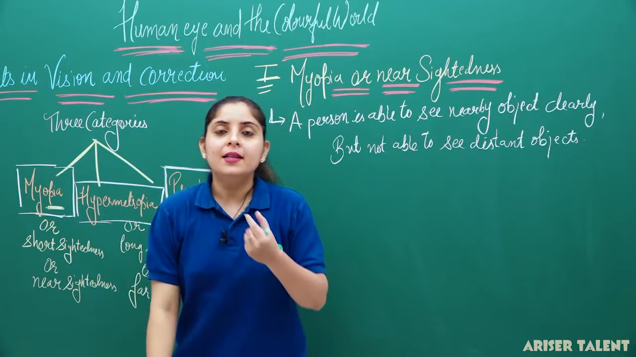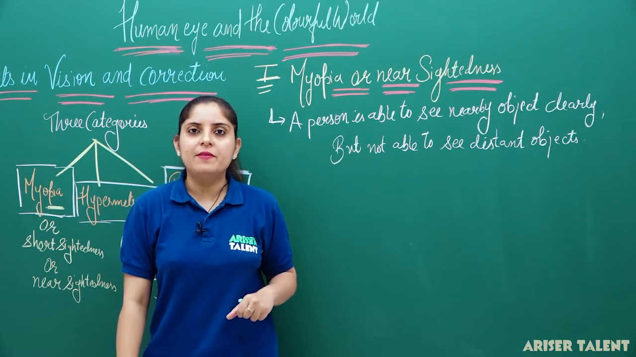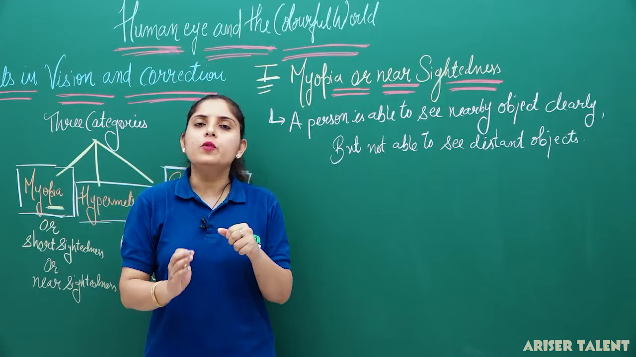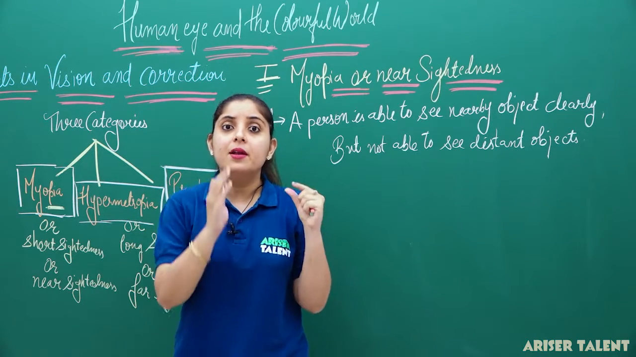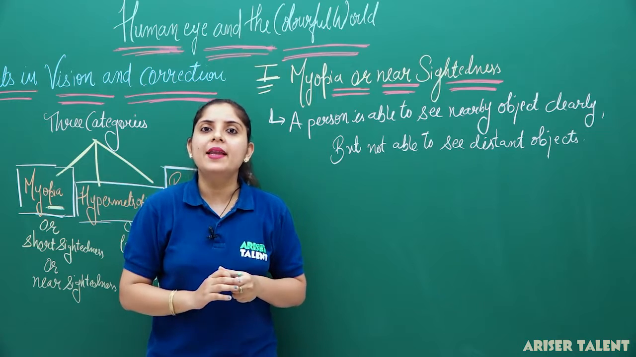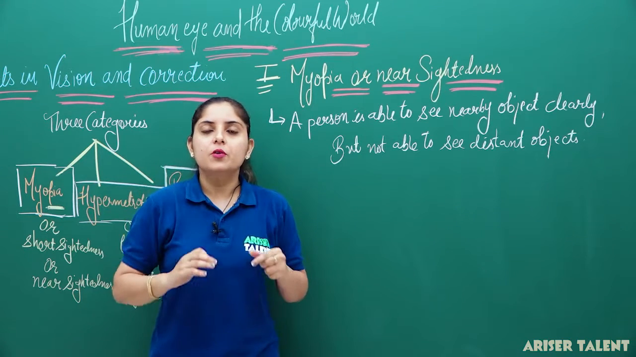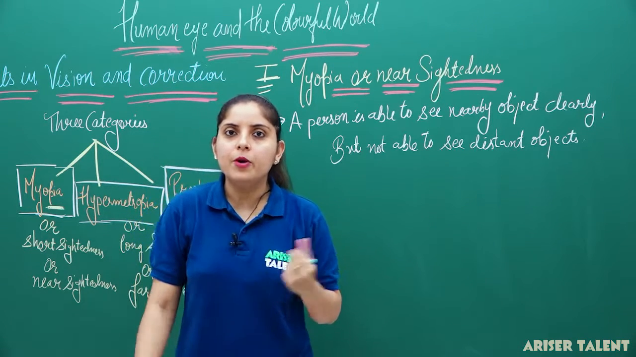Now, you know that the near point of the eye is 25 centimeters. When you want to read any book, you have to hold that book at a distance of 25 centimeters. But the far point of any eye will be infinity. Okay. So, these are the near and far points for the eye.